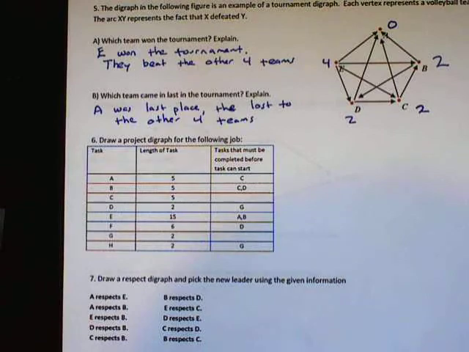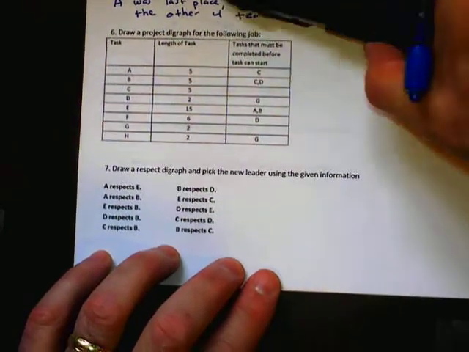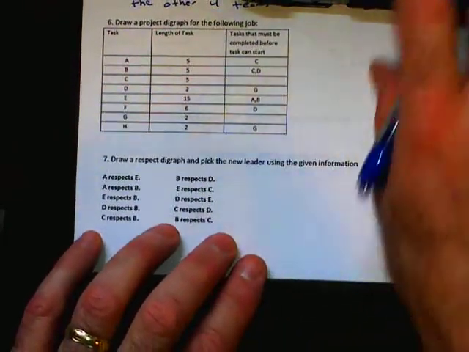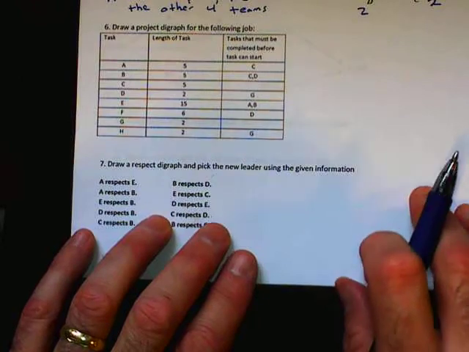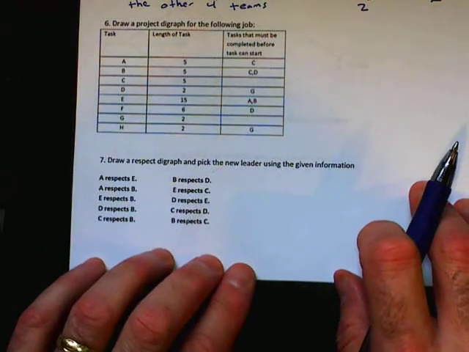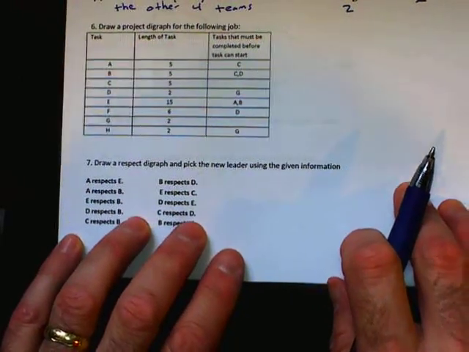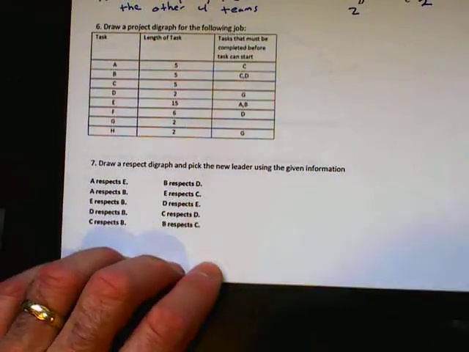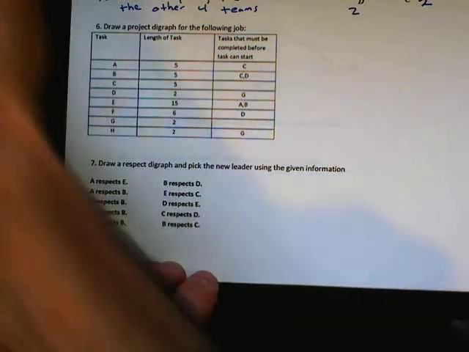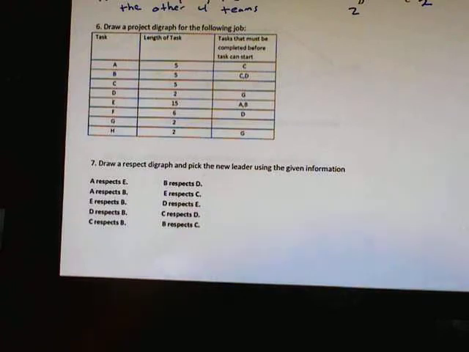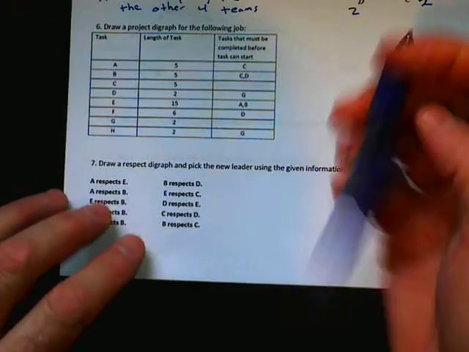Okay, so that leaves us with number 5, the last problem on this page. Draw a project digraph for the following job. In this case, I think the most important thing to do is, well, first of all, you have a start and a finish. So we're going to start.